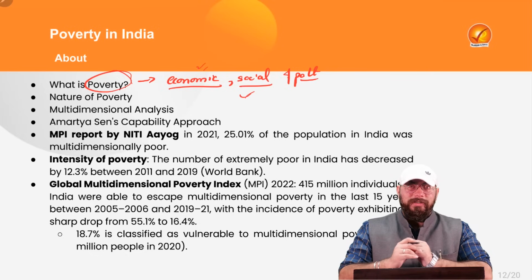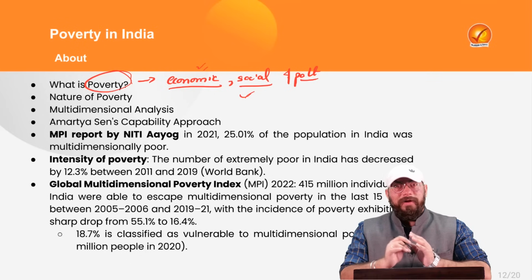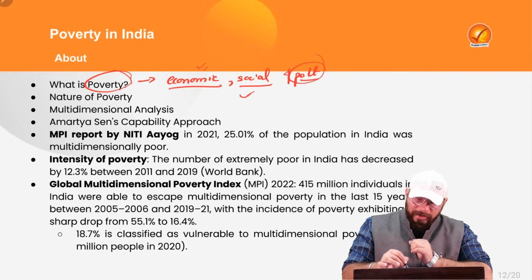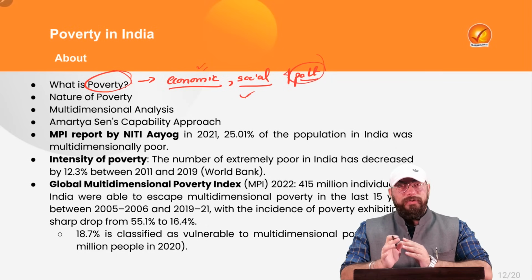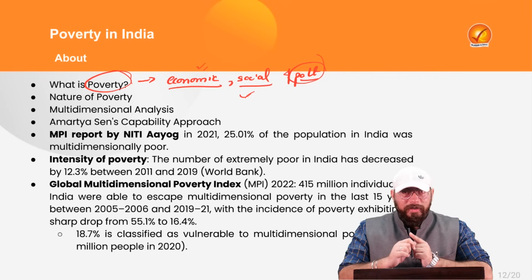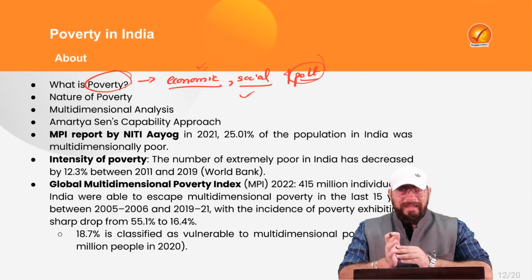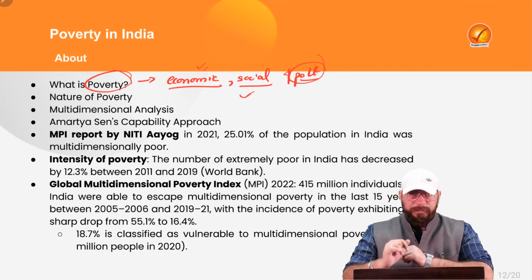Deprivation in the social sector. For example, you're not able to participate fully in the society. You're socially marginalized. For example, the Dalits, right? They can be considered socially poor. For example, if you're politically marginalized, there is segregation, and you're not allowed to vote, you're not allowed to stand in elections, you're not allowed to be elected. In that case, you are suffering from maybe political poverty, administrative poverty.